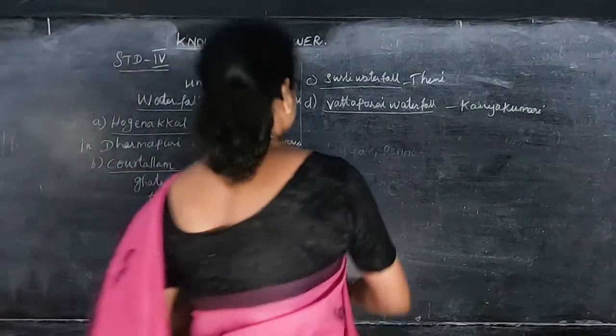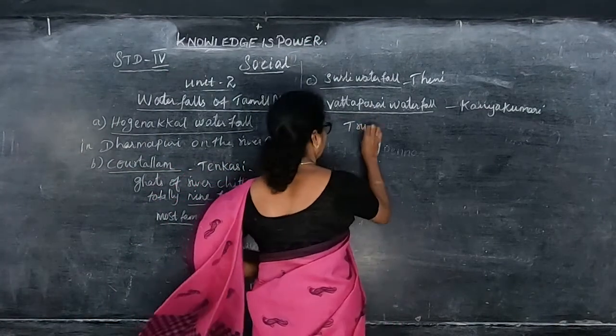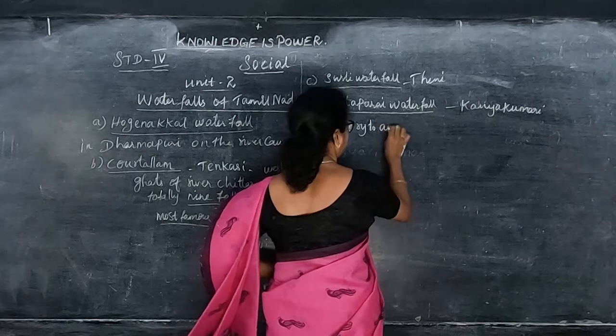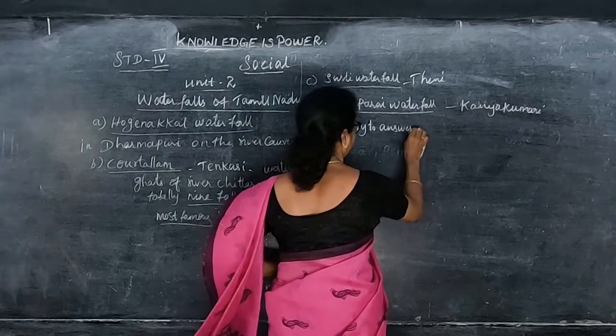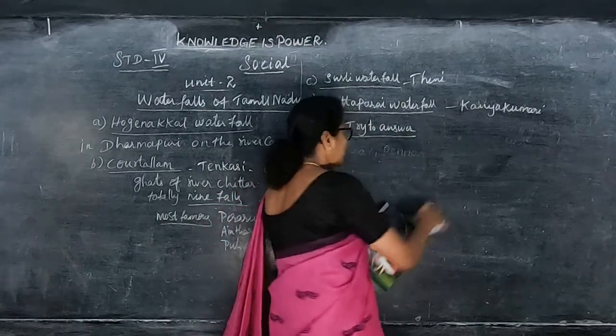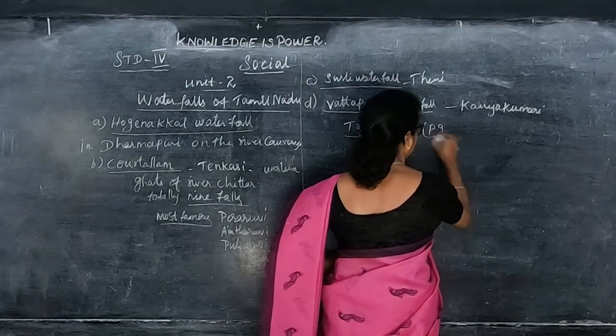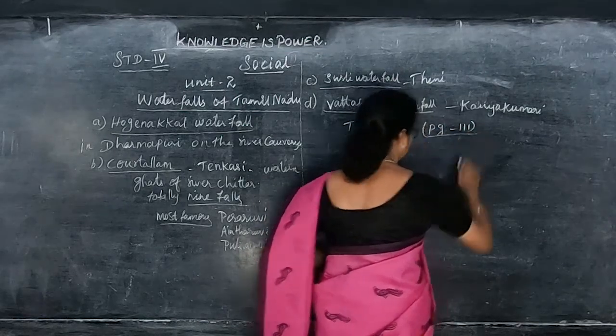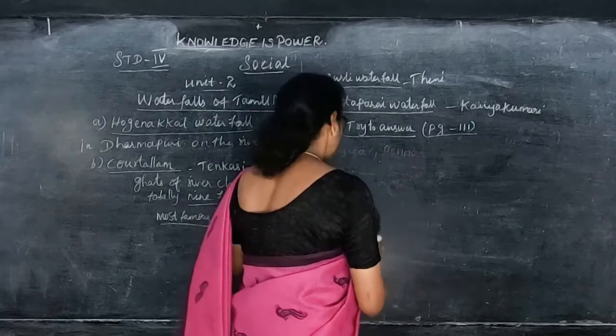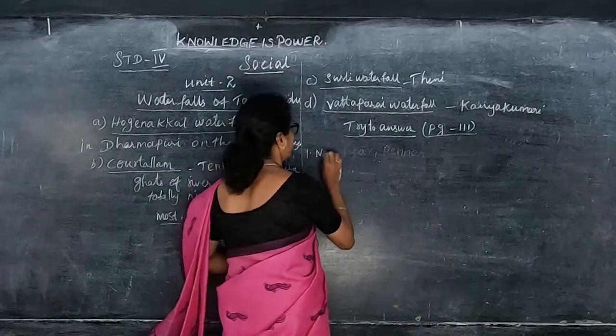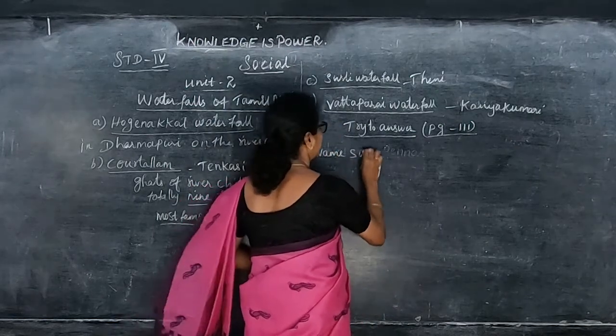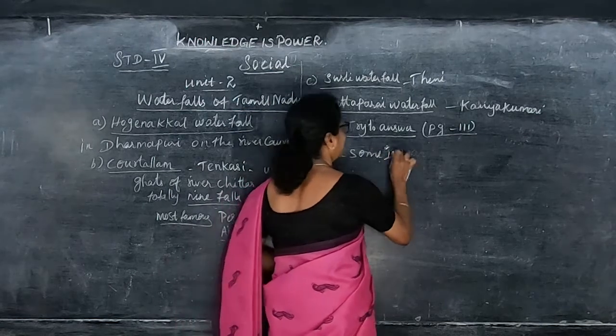Now try to answer. Page number 111. Try to answer. Name some important rivers in Tamil Nadu.